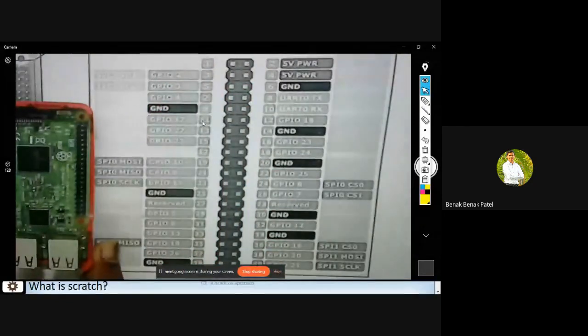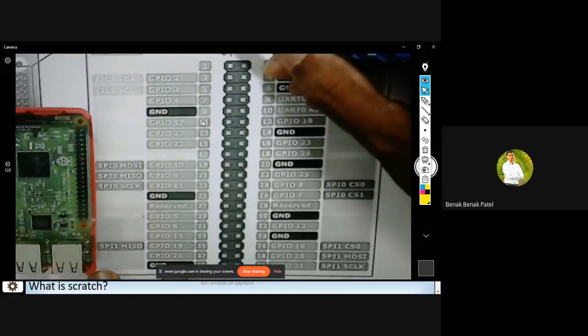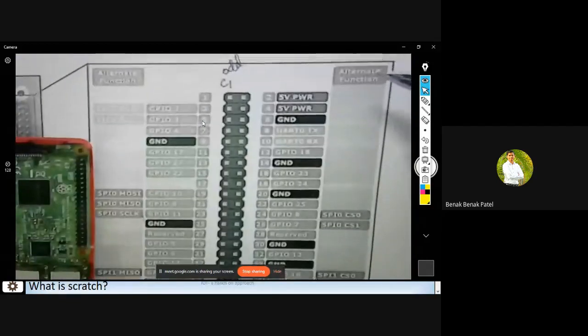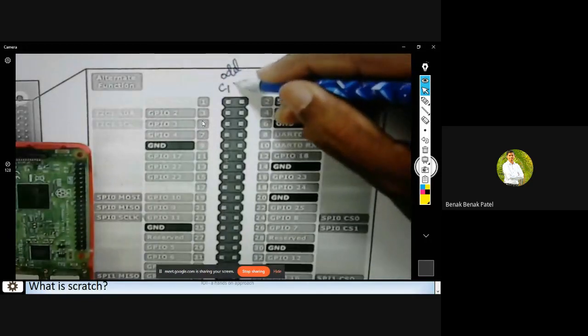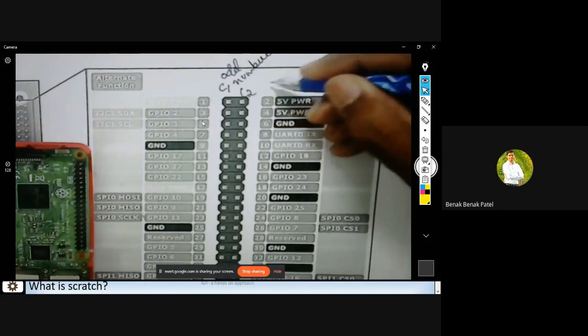Here you can see that the GPIO pins are constructed in a zigzag fashion. This is pin number 1, this is pin number 2, followed by pin number 3, 4, 5, 6, 7, 8. So this is my starting column. Column 1 is odd numbered. And column 2 is even numbered.